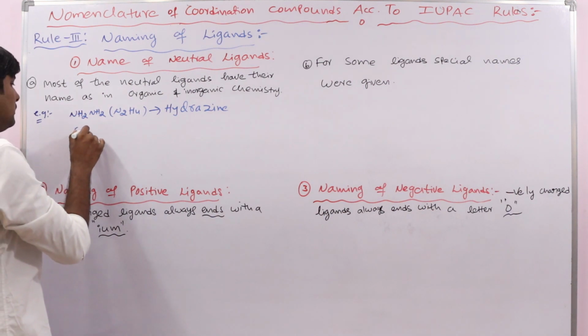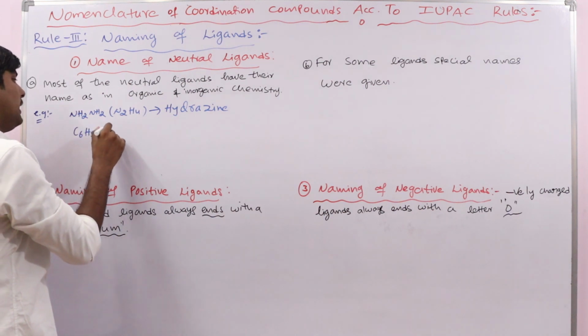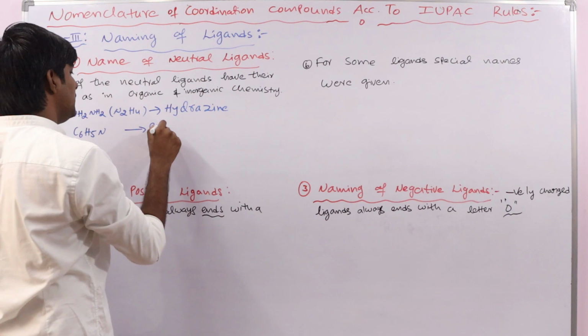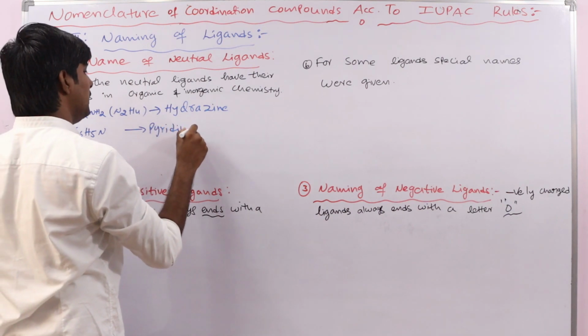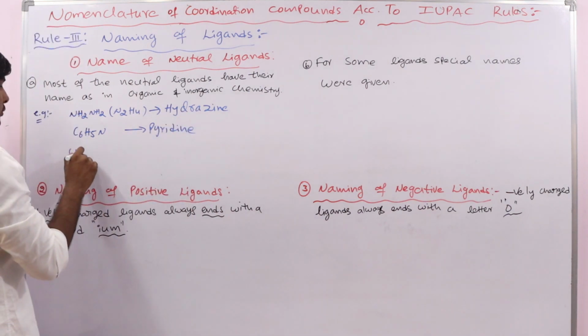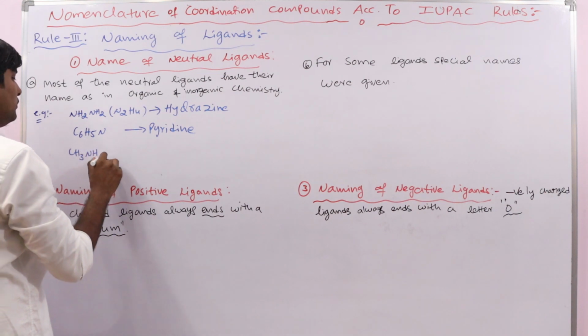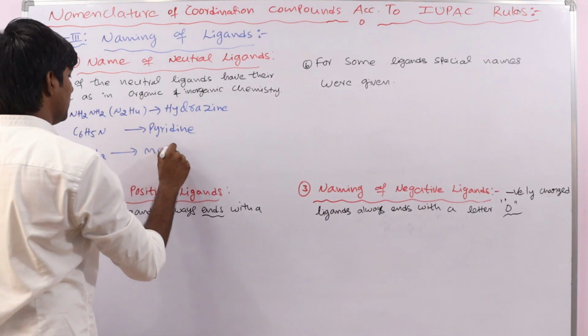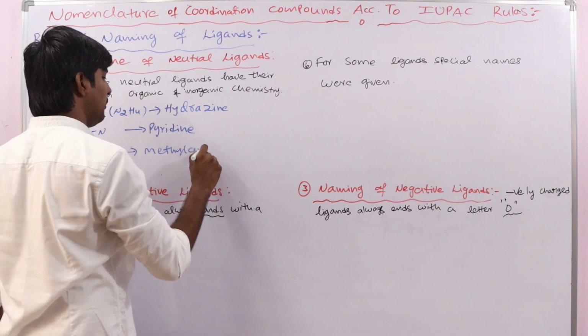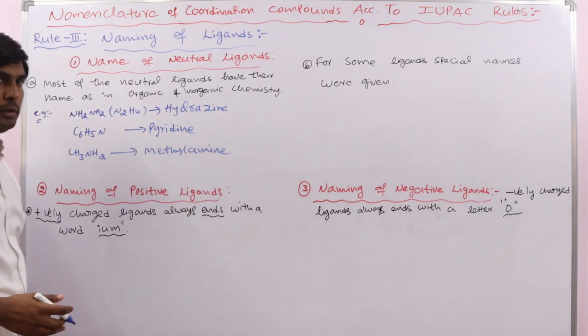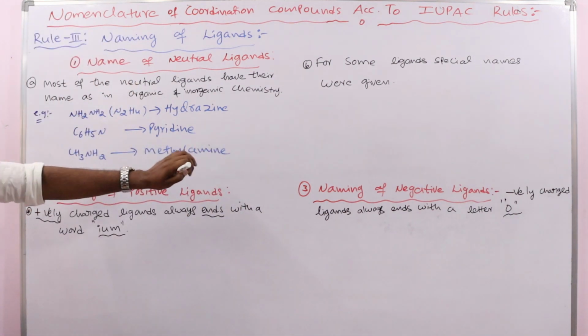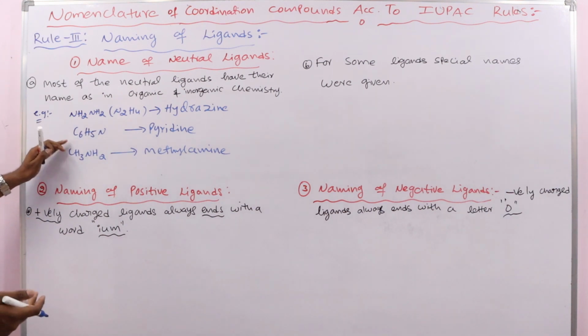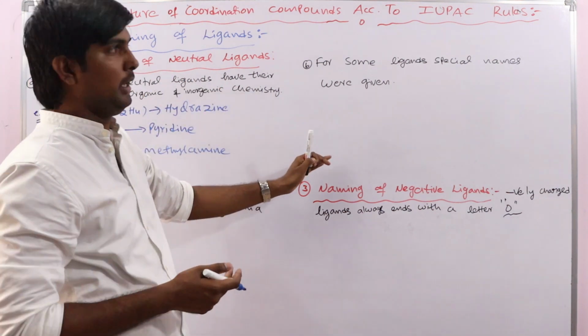Okay, so suppose C5H5N, okay, its name is pyridine. Okay, pyridine. Suppose CH3NH2, methylamine. Okay, so this type of neutral ligands names is same in the coordination chemistry and in organic and inorganic.